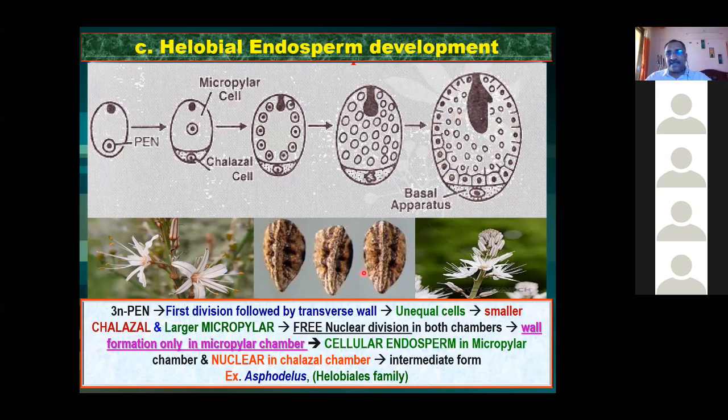It is an intermediate form of both, so it is called as helobial endosperm. All these flowers you can see this kind of helobial endosperm development. Example, Asphodelus. There is a family in the angiosperm. There are so many families in angiosperm. There is a family called helobiales. In helobiales family, you can notice that this type of endosperm development is common, and that is why, since it belongs to one particular family, we call it as helobial. Okay. So these are the three different types of endosperm development.